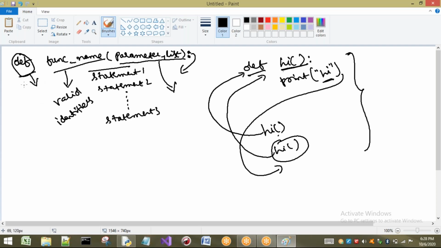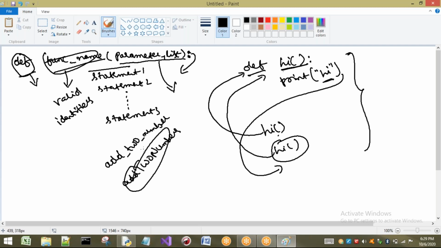What you have to understand here: first, def is a keyword. Next, we have to write the function name, any valid identifier. It is better to write function names that indicate what they do. For example, if I want to perform addition of two numbers, it is better to write add underscore two numbers, or we can write add capital Two numbers. In this way you can write, no problem. The name has to indicate what the function is going to do. By seeing it, I should understand what happens in that function. It is better to write those types of names.